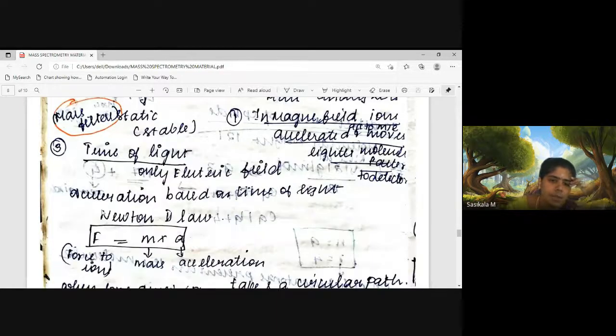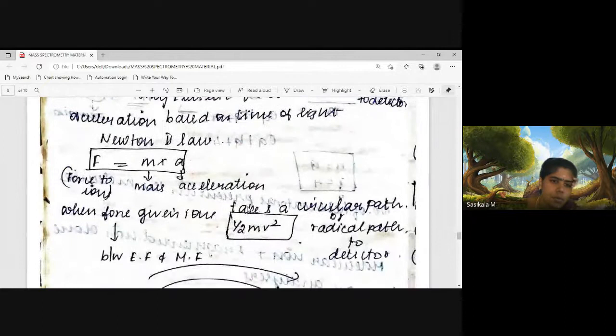In time of flight, only an electric field is applied for acceleration, based on time of flight. That means within a given time, all the ions will be accelerated. And it follows Newton's second law, that is, the force given to the ions will be equal to mass times acceleration.